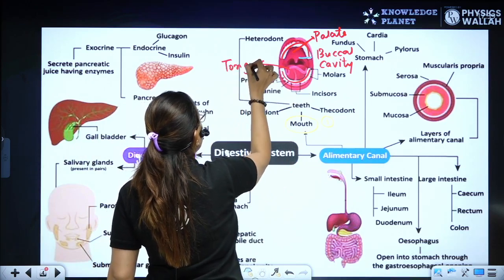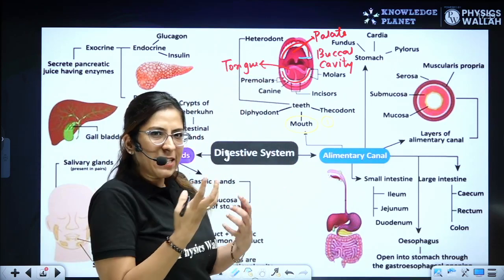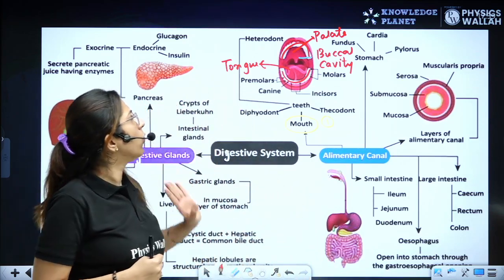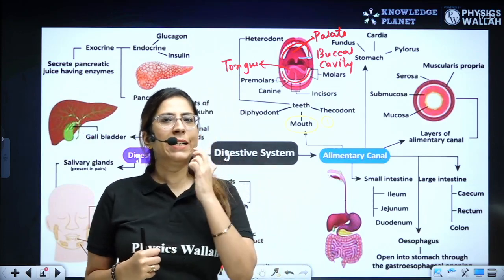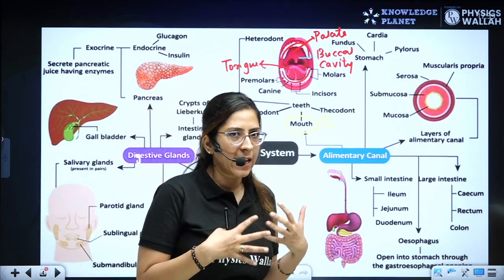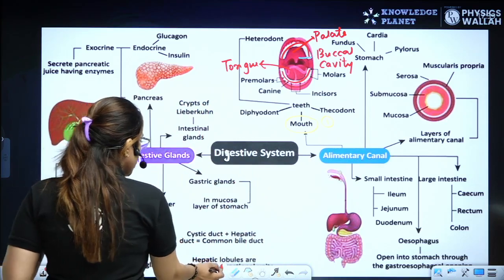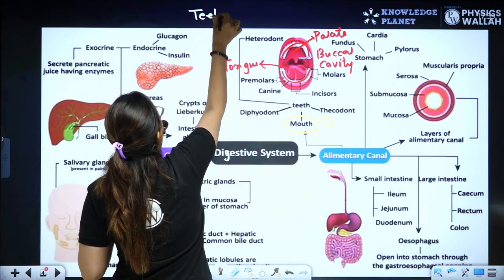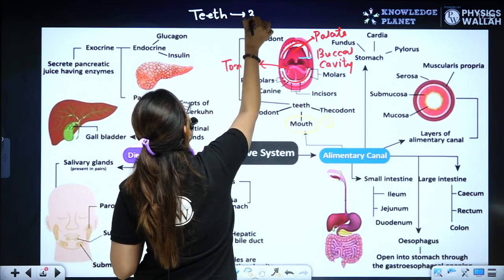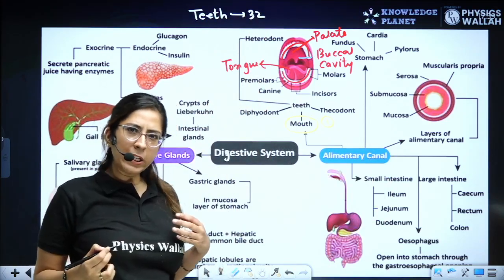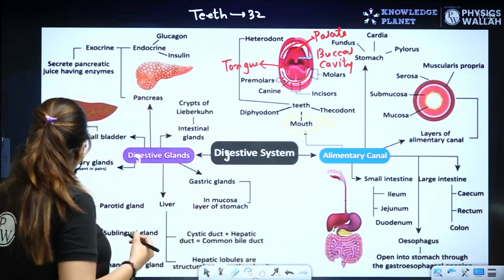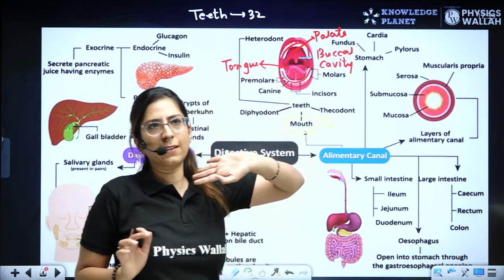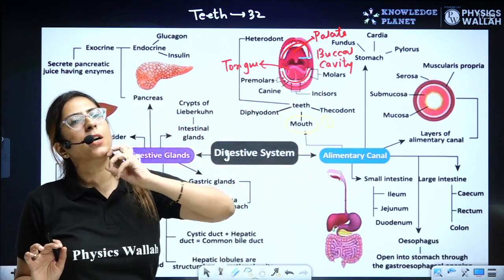Now you must be wondering, ma'am, why are we discussing such basic things? Because now we have to go deep into this topic. Now, let's talk about teeth. How many teeth are there in an adult? Let's write it down. Total 32 teeth. Right? Clear? Now, let's first talk about teeth. Then I'll be moving towards the tongue and then the palate, and then we will complete your oral cavity.